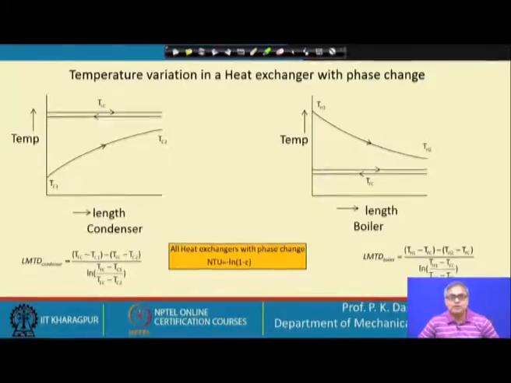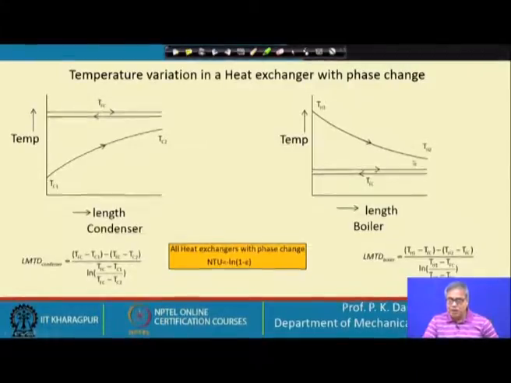If we keep the heat exchanger design constant, then the inlet and outlet temperatures of the fluid will not change. So, it is independent of orientation. This is one thing we have to keep in mind, that in phase change heat transfer, when there is purely phase change for a particular fluid, it is independent of orientation.